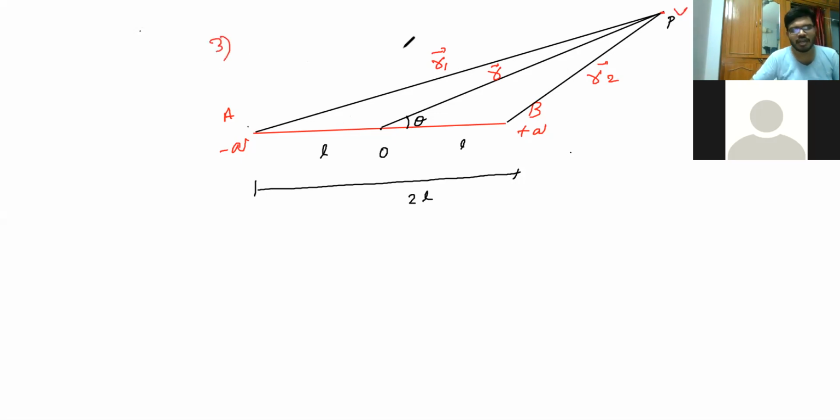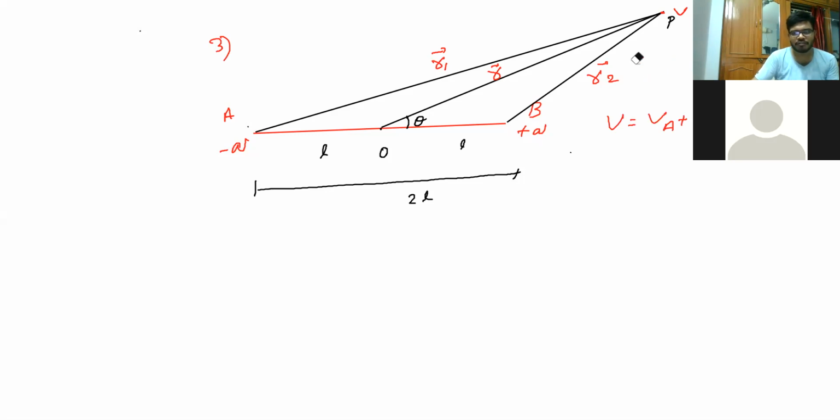This is your third case under electric potential. Now, at this point, the actual formula is V equal to KQ by R. But when you're discussing the potential at point P, V is equal to VA plus VB. I'll take the relation as VA plus VB.